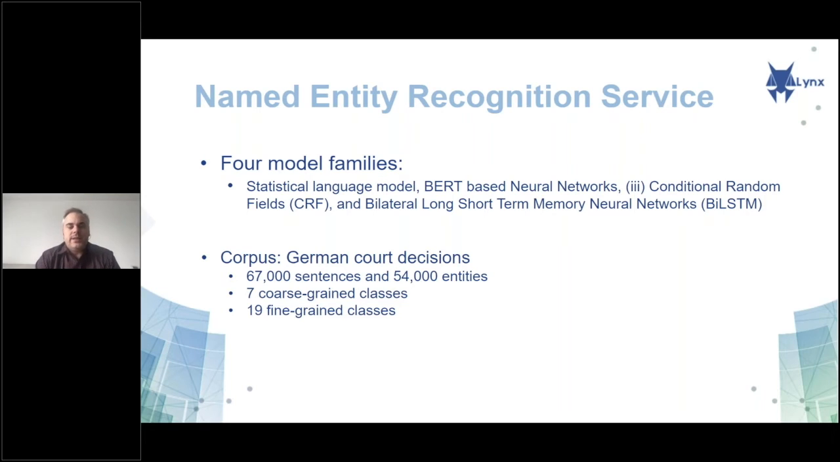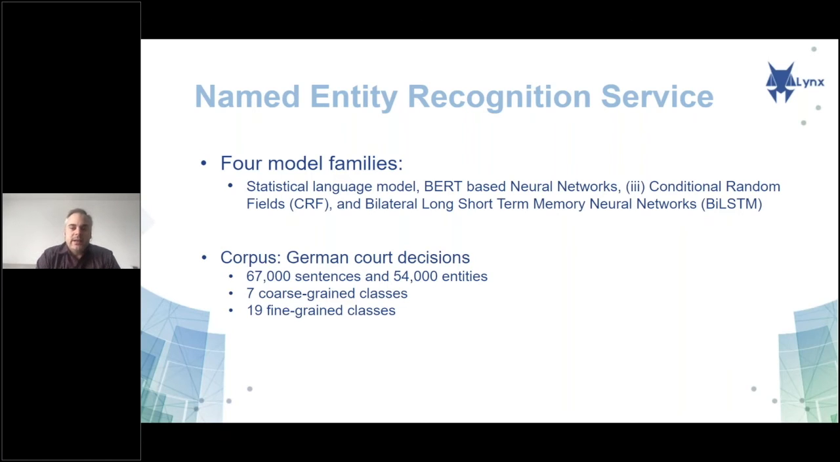In the Lynx project, for the general domain, we have focused on 4 different approaches or model families. Statistical language models, those are the simplest ones. Then an improvement on that, the BERT-based neural networks. These 2 model families are focused on generic Wikipedia training data, so generic and general domain, while the 3rd and the 4th, the conditional random fields and the bidirectional long short-term memory neural networks, are specifically trained for the legal domain. That is the interesting focus of the Lynx project.